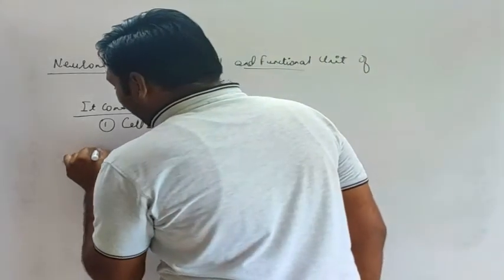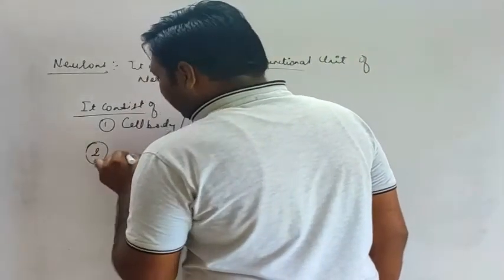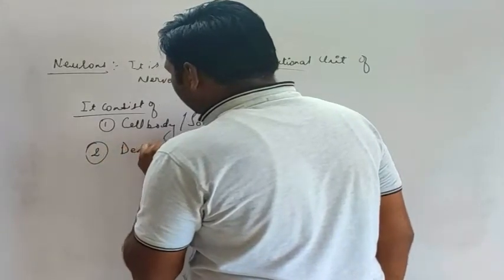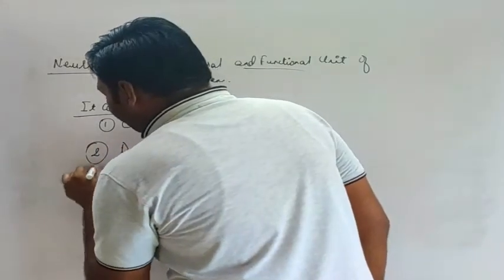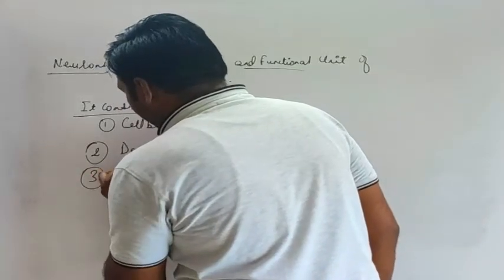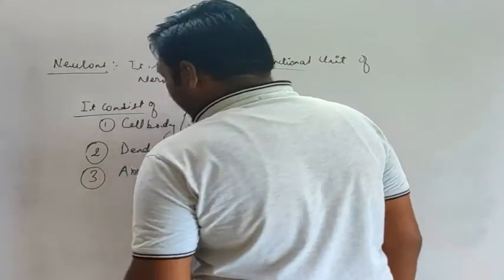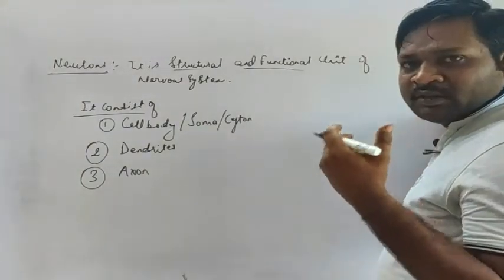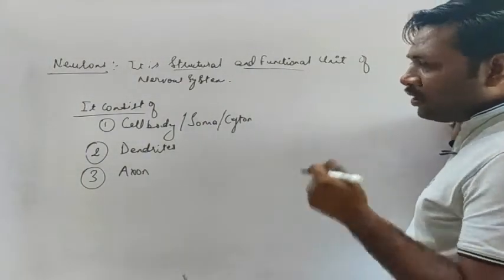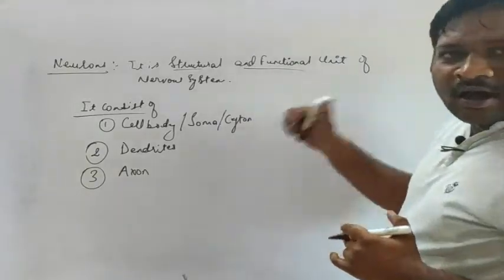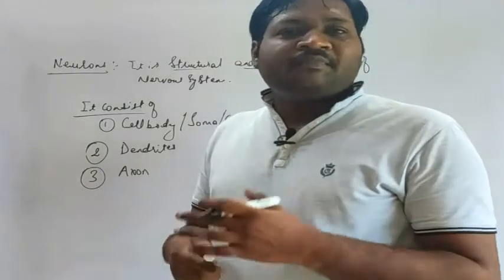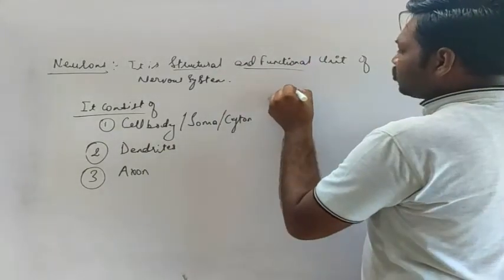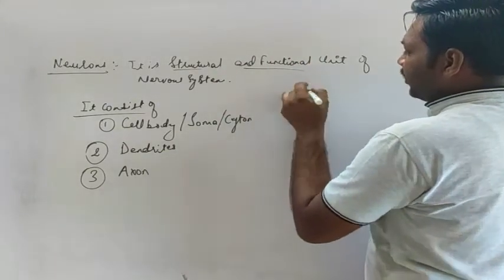Then the second part is the dendrites, and the third part is the axon. Okay, so here we are going to see a rough sketch of the neuron, how it looks, and on that structure only we will see how it works. So basically the structure of the neuron, see here.